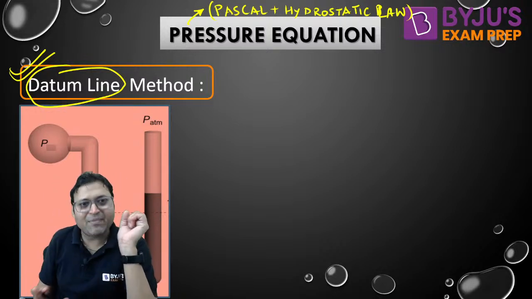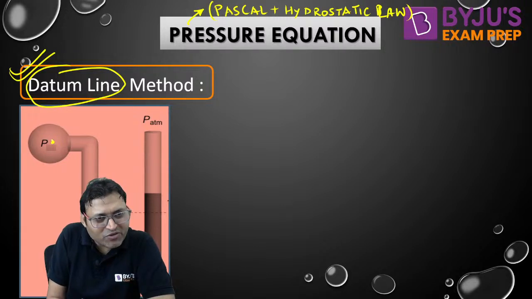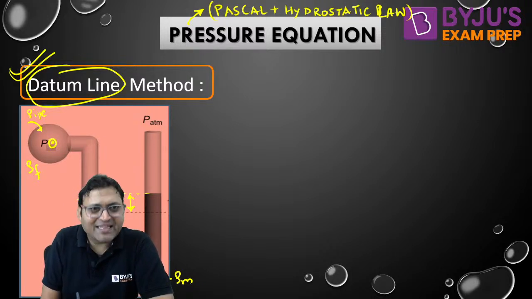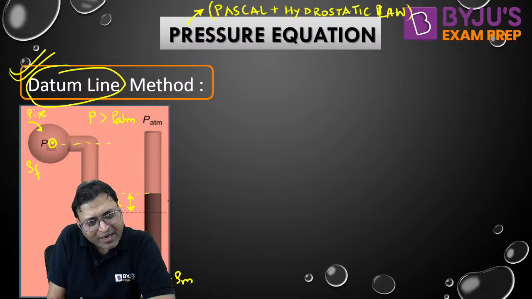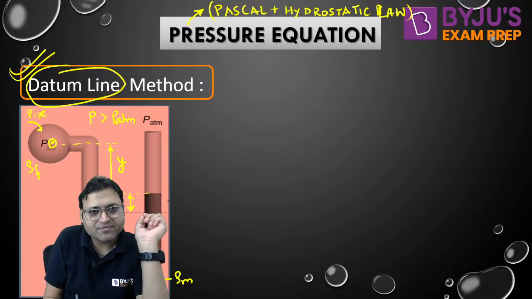Again, the same diagram, the similar situation, we are going to find out the value of P here. This is the pipe having the density rho F. This is the manometric fluid, and the manometric fluid deflection is X. Why it is X? Why there is a downward deflection in the left limb? Because P is greater than P ATM, and this height will be Y. Now, how to use the datum line method?